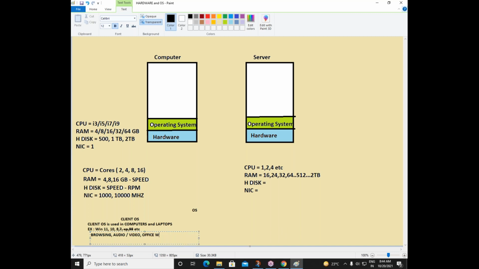We can do some office work. Maybe we can play some games, etc. This is what we do on our machine, right? By using this client operating system, we can do some browsing. We can play some audio or a video game. We can do some office work, and okay, we can play some games and all those things. This is what we do.